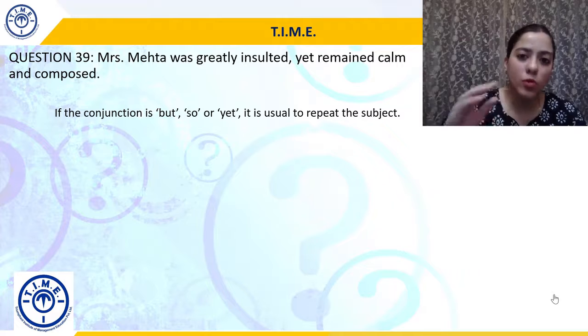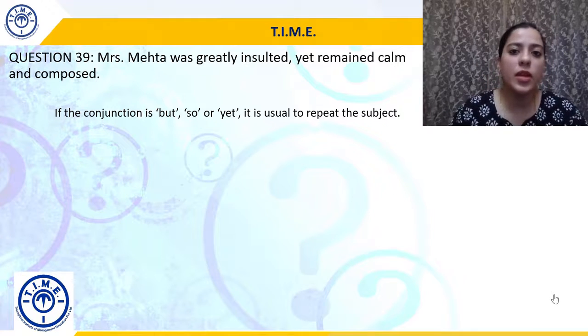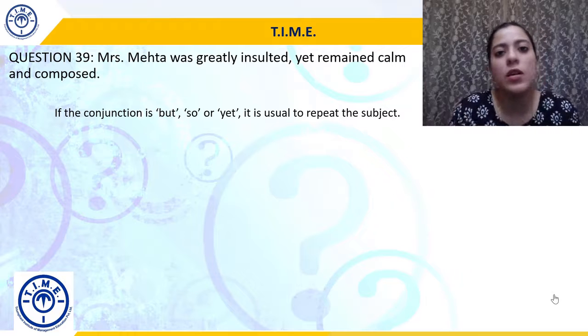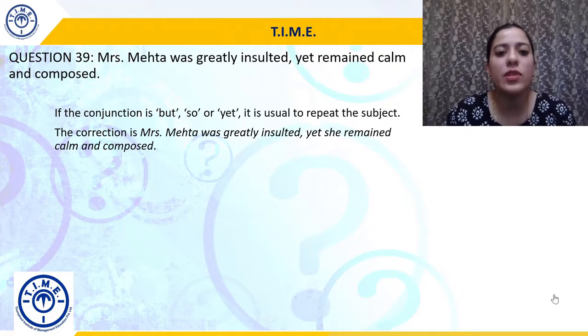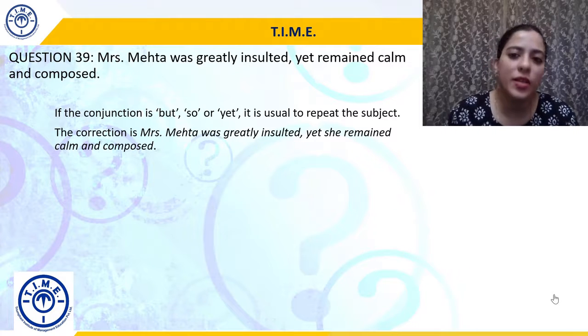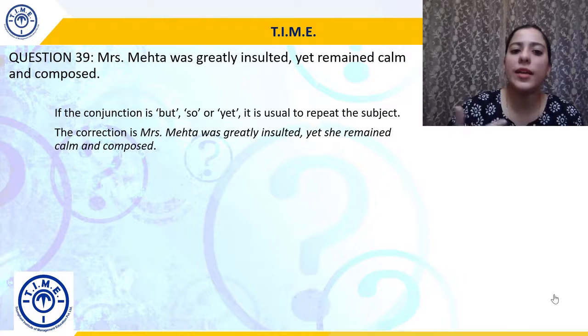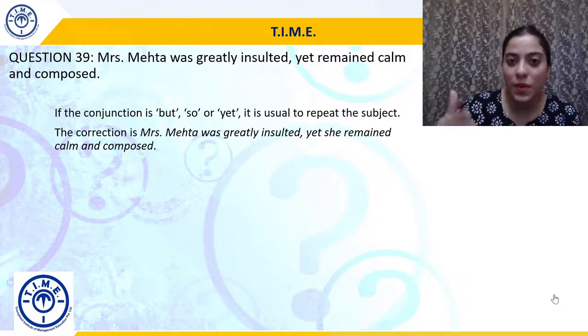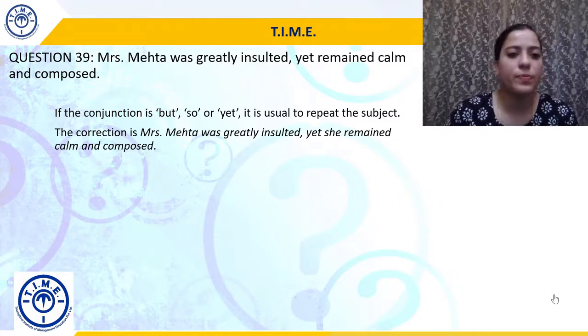Now, instead of using the proper noun again and again, what do we do? We substitute it with a pronoun, and that's exactly the correction that we make here. Mrs. Mehta was greatly insulted, yet she remained calm and composed. तो जब भी हम but, so या yet conjunction use करते हैं, we repeat the subject.